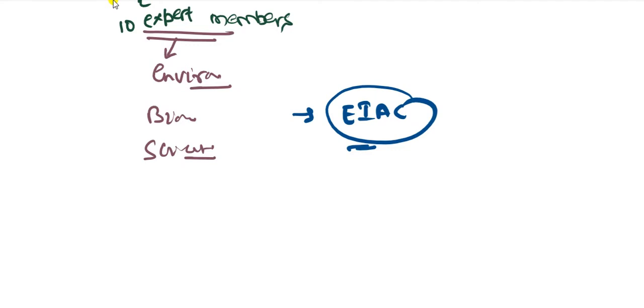It also has a clear eye on forest clearances. Forest clearances.